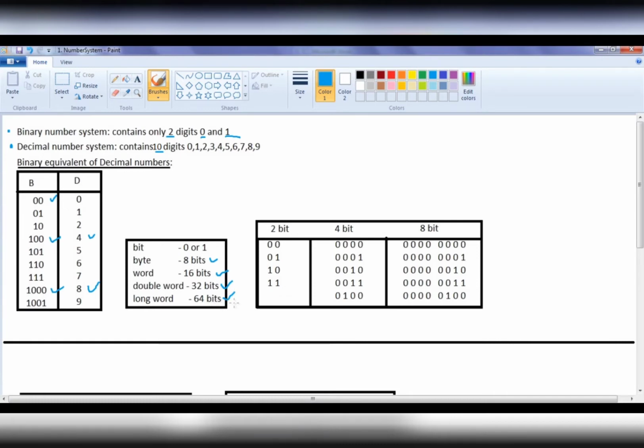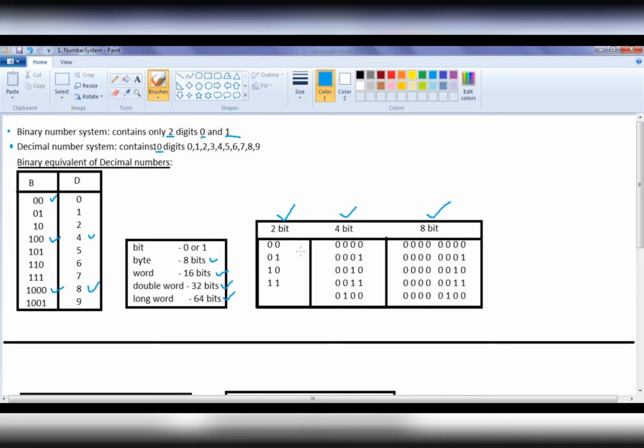If a machine is a 2-bit machine, then to represent decimal numbers we use two positions. If a machine is a 4-bit machine, to represent a decimal number in the binary number system, we use 4 positions. If a machine is an 8-bit machine, then we use 8 positions to represent a decimal number in the binary number system. If it is 16-bit, of course 16 positions, and so on.